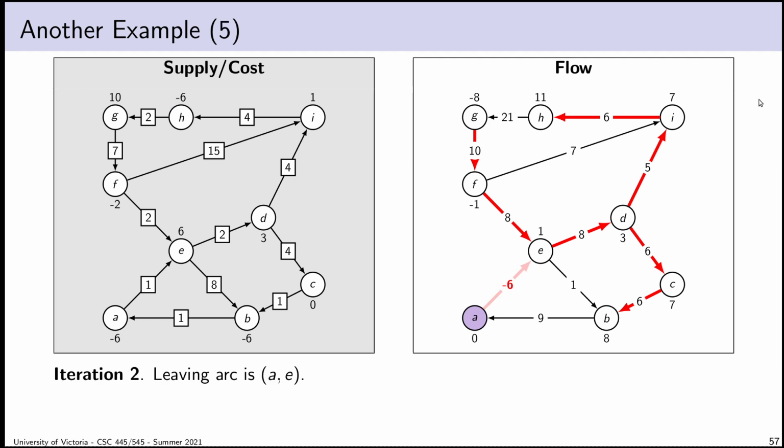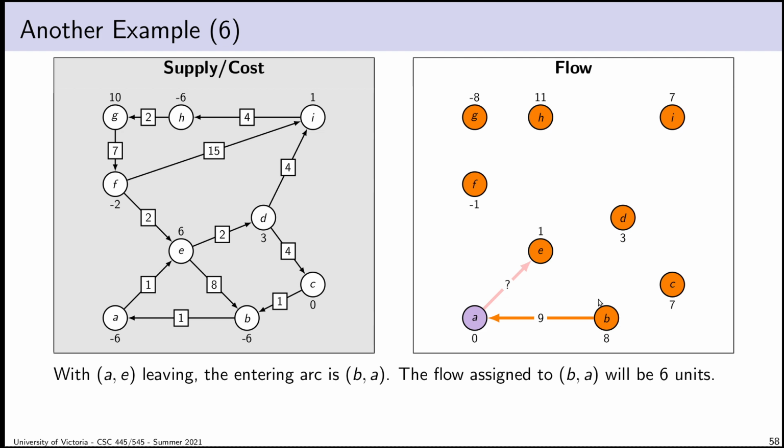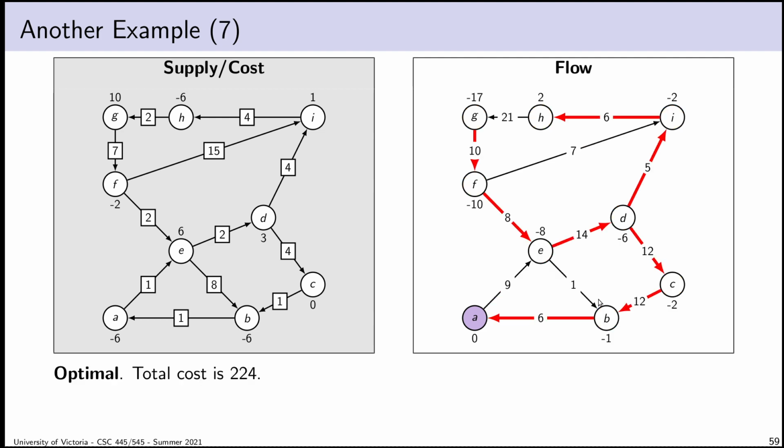My next leaving arc will be AE, and this does the thing we saw before where A is just stuck in a component by itself, and so we have to choose an arc that points into the component because the leaving arc pointed out, and that clearly has to be this arc here. So we choose BA as our entering arc, we assign it 6 units of flow, and we keep going, and it turns out we're actually now optimal. The total cost is 224, and you might go back and check the previous lecture where the total optimal cost was also 224.